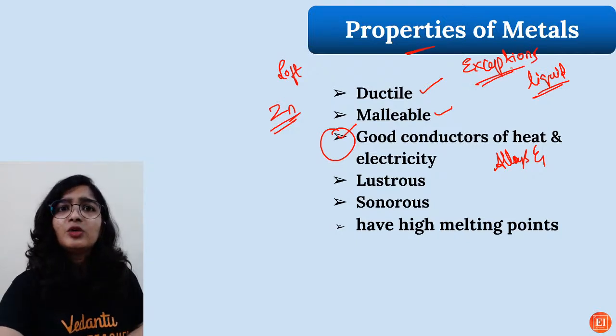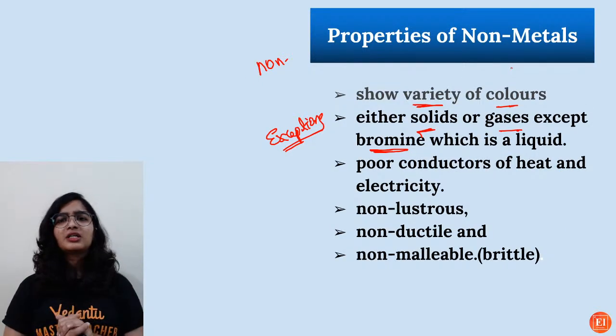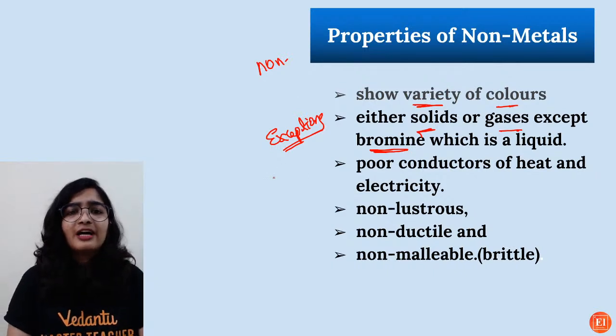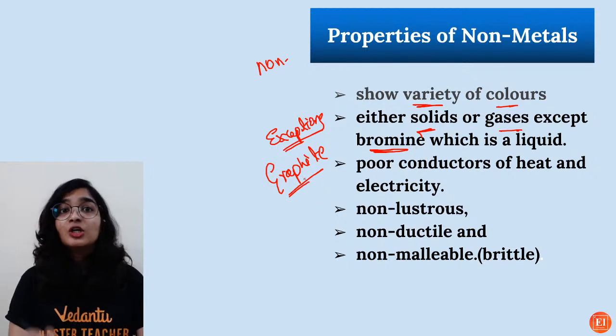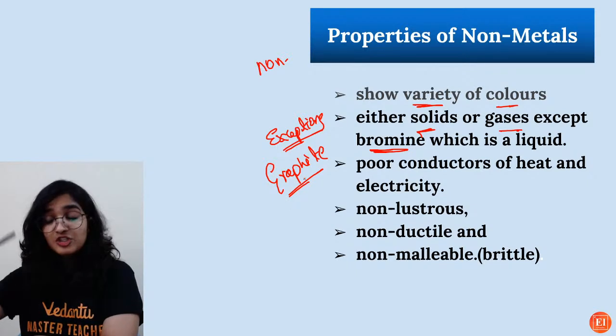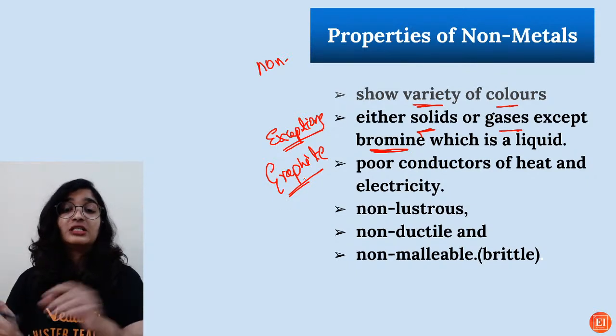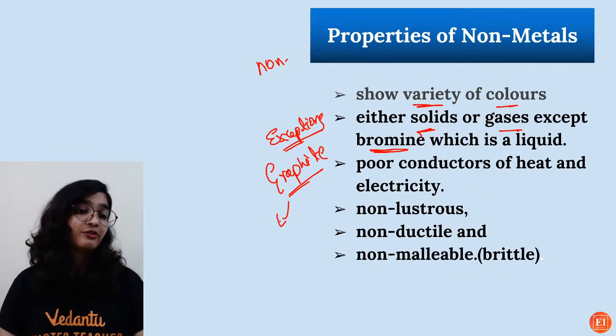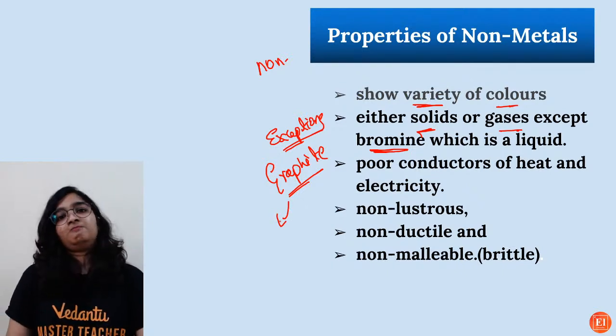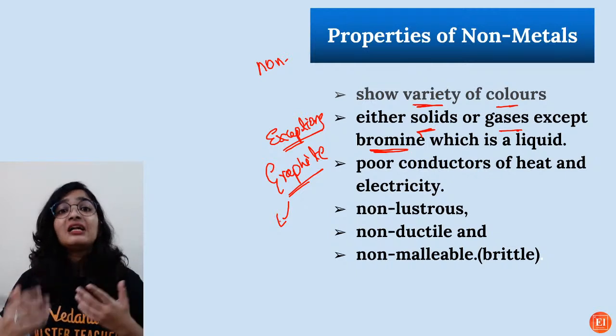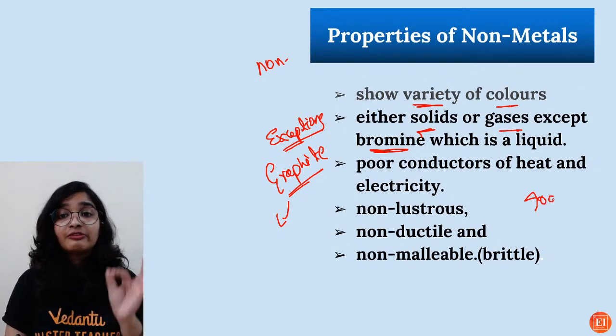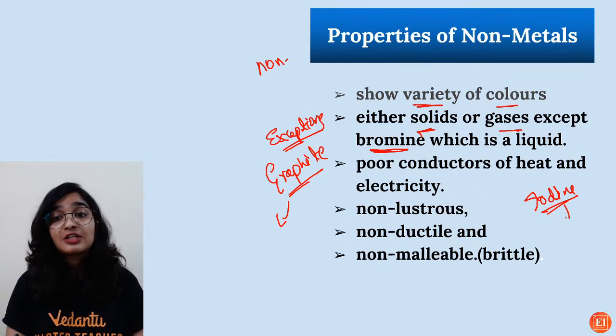Okay. And coming to non-metals, we say they are poor conductors of heat and electricity, but you have graphite, even though being an allotrope form of carbon, which is basically non-metal, which has to be a bad conductor of electricity, but graphite is a good conductor of electricity, right? And iodine, which is a non-metal, it is actually lustrous.